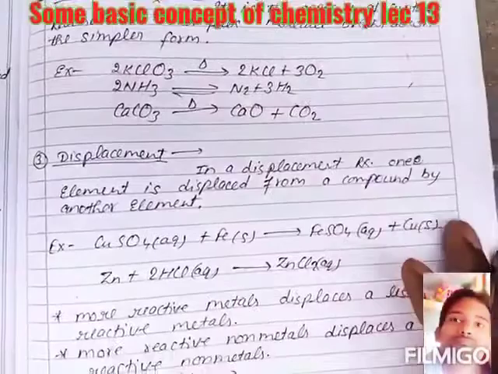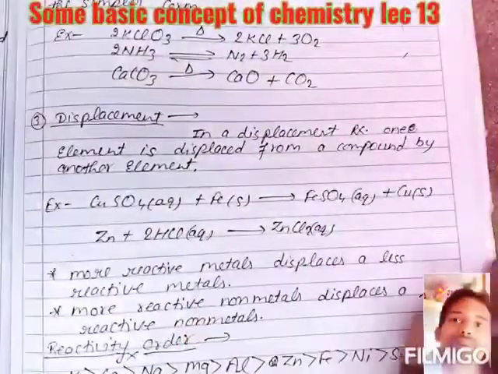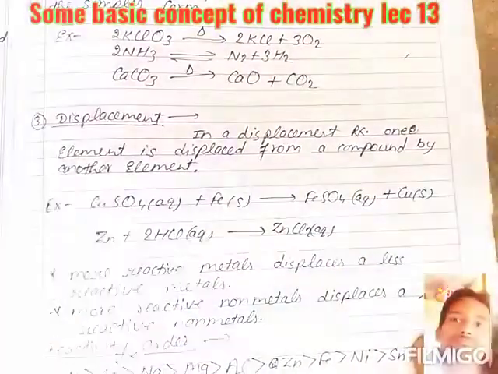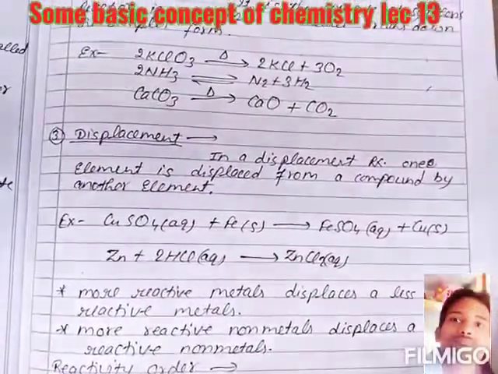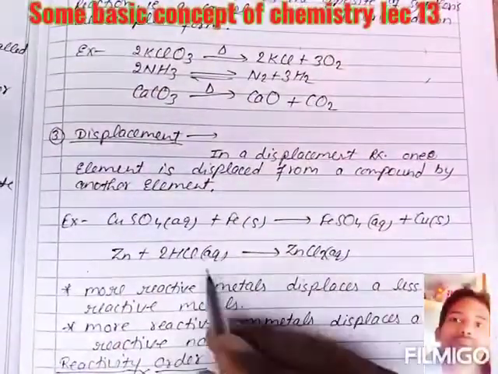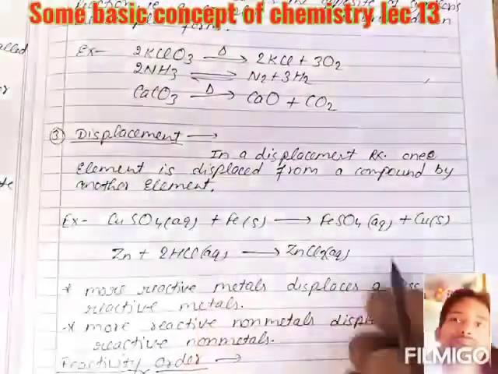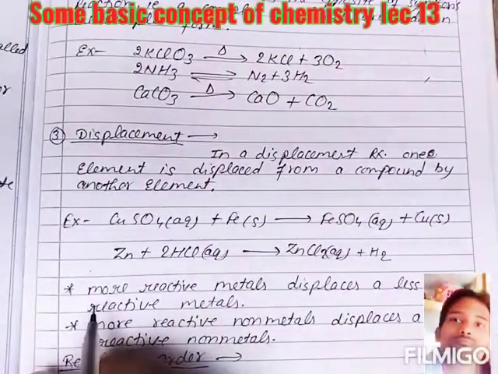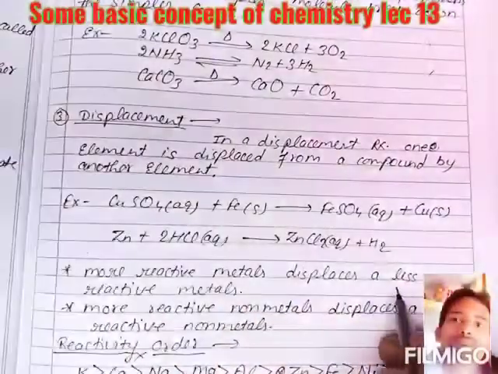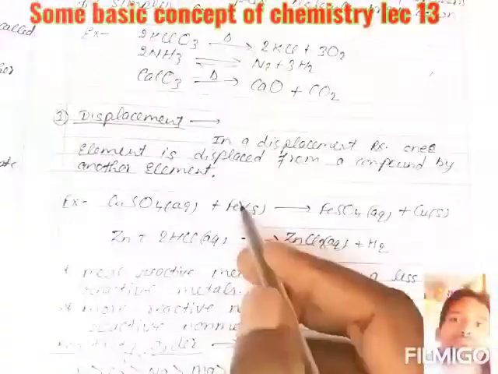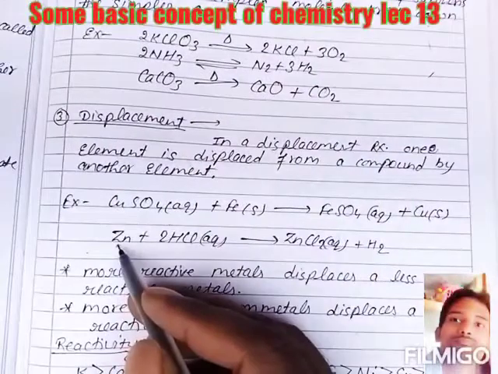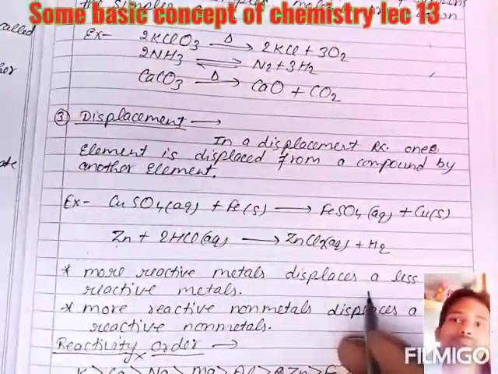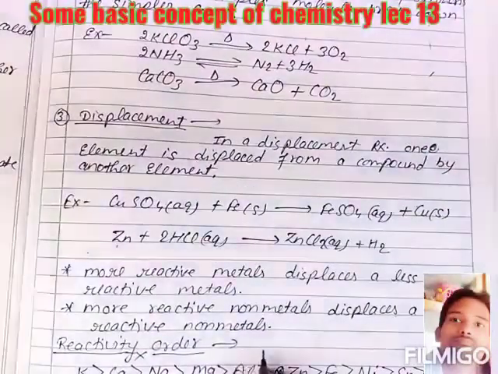Now another example is zinc plus hydrochloric acid. Zinc will replace the hydrogen and form zinc chloride, and hydrogen will come out. Another point: a more reactive metal displaces a less reactive metal. A more reactive non-metal displaces a less reactive non-metal.